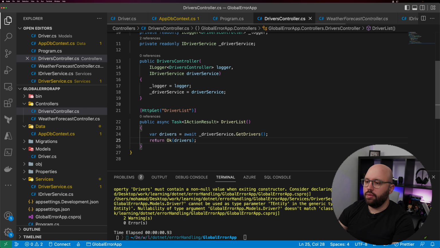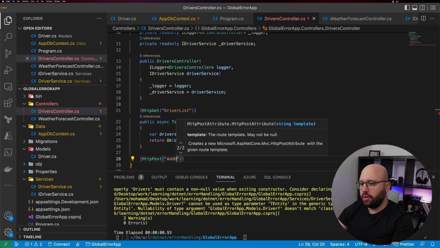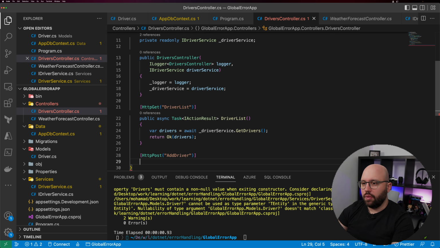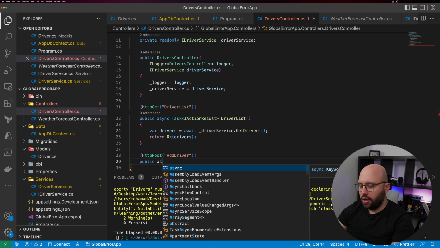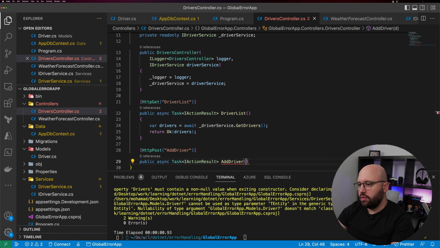It's very simple. Let's add another one, which will allow us to add a driver, and then let's do the get driver by ID. So first of all, the add driver. It's going to be HTTP POST, and we're going to call it AddDriver. It's going to be public async Task ActionResult, and we're just going to pass the driver as a Driver.